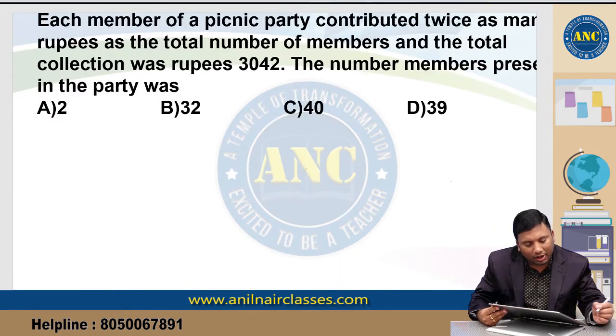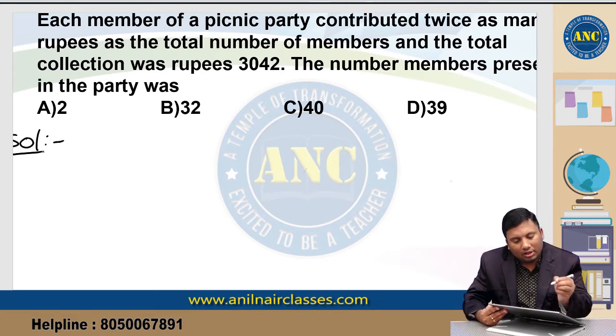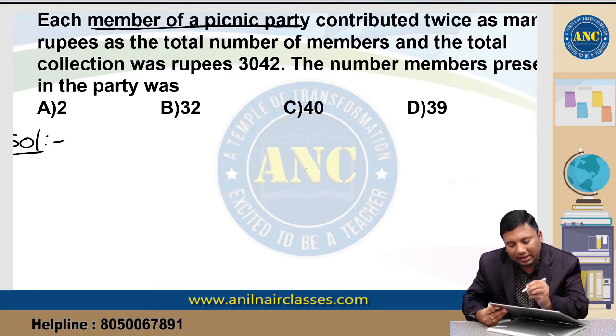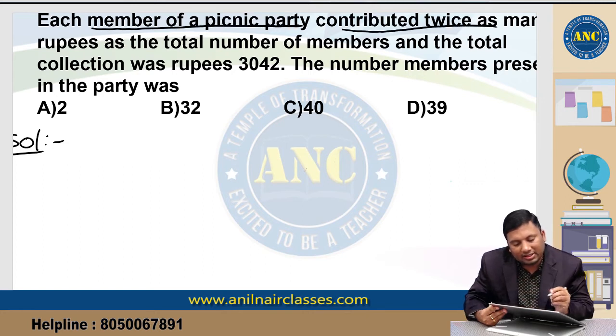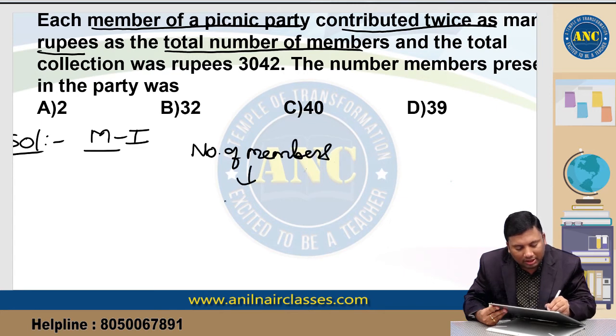Now we will get into problem solving. Please read this question once. Each member of a picnic party contributed twice as many rupees as the total number of members. Method 1. There are total number of members, let me call it P. What is happening? Each member contributed twice as many rupees as the total number of members.